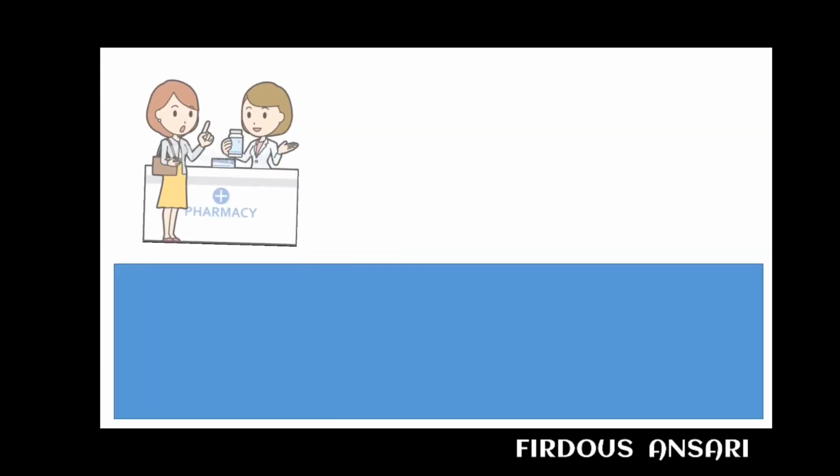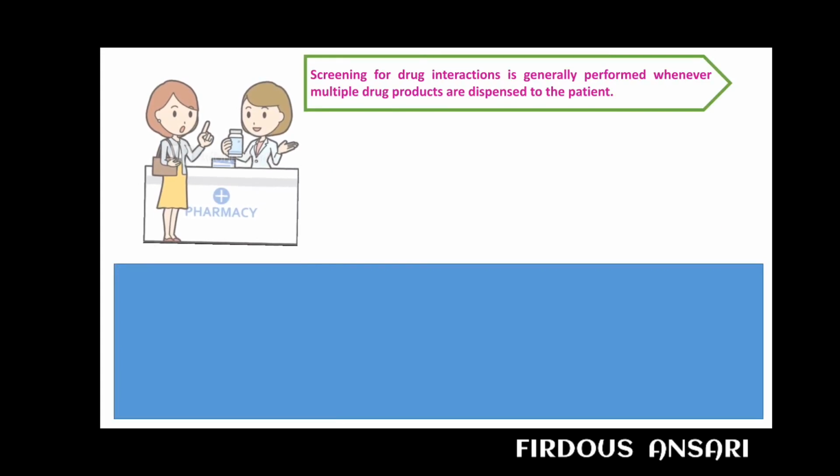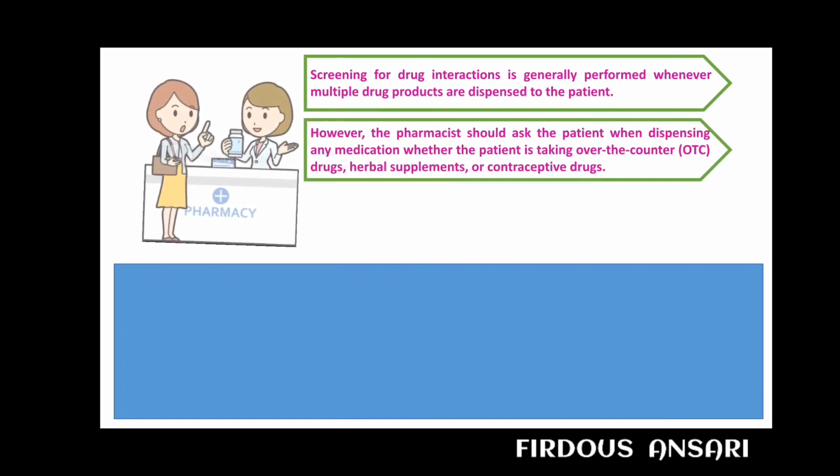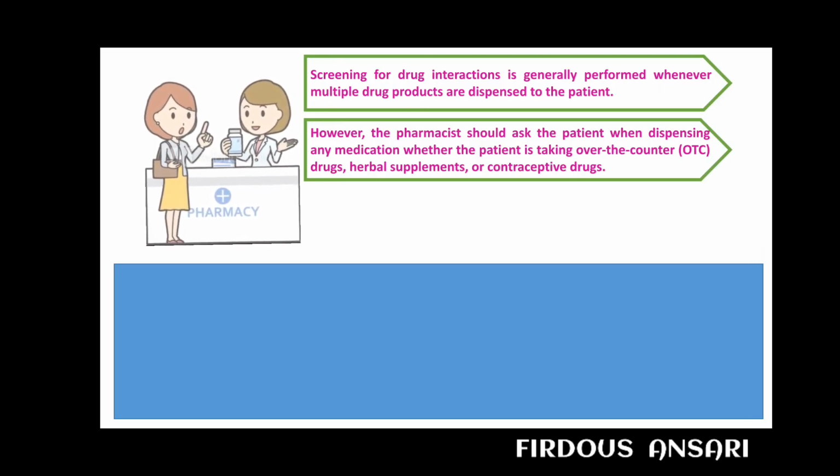So we can say screening for drug interaction is generally performed whenever multiple drug products are dispensed to the patient. However, the pharmacist should ask the patient when dispensing any medication whether the patient is taking any over-the-counter drug or any herbal supplements or any contraceptive drugs.